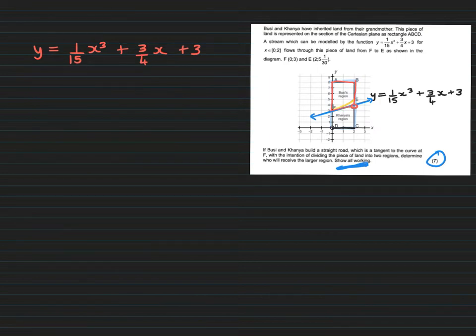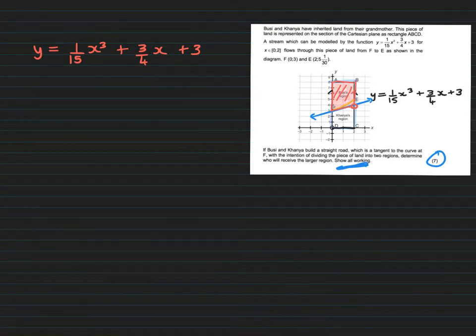So we're going to have that portion at the top there, and that will be Busi's region. What you should also realize is that these lines are running parallel to each other. Do you see that I formed a little trapezium at the top there? This is a trapezium because it has one pair of parallel sides.